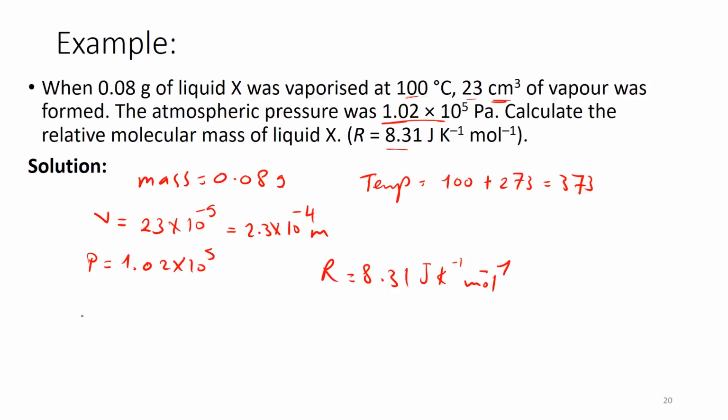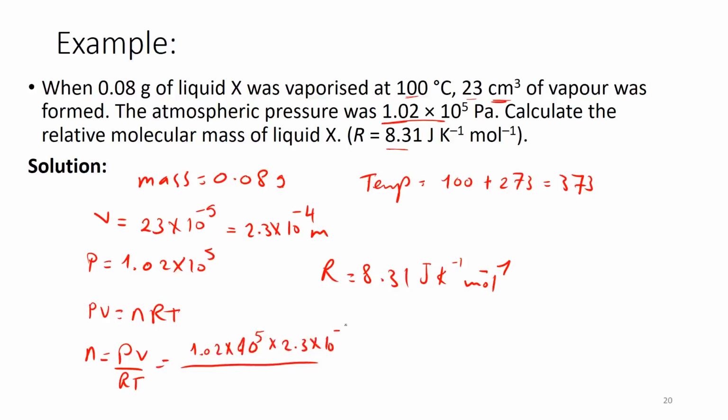Now I can just apply the general gas law. I have PV equal to nRT, and for that I need the n. This means the n is equal to PV over RT. So I have 1.02 multiplied by 10 to the power 5 multiplied by 2.3 multiplied by 10 to the power minus 5.